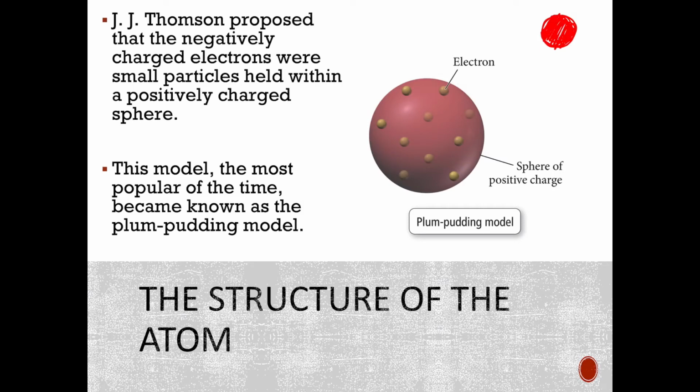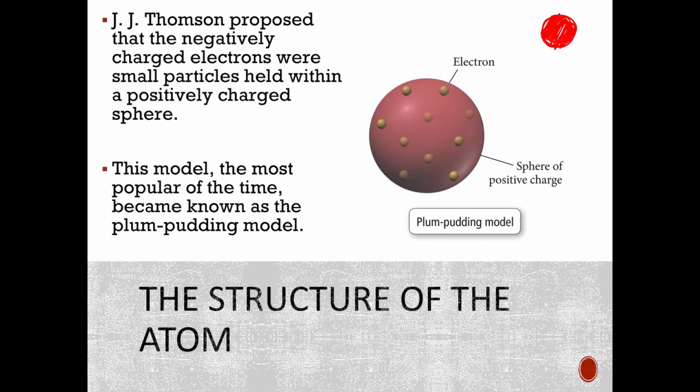There's electrons in there, and he didn't know necessarily where they were, so he just said, okay, let's assume that the negatively charged particles are just kind of spread throughout, right? So here's an electron, there's an electron, right? And then everything else is going to be positively charged. So all of this red stuff, that's going to be positively charged because we know atoms are neutral, so the negatives have to cancel out the positives.